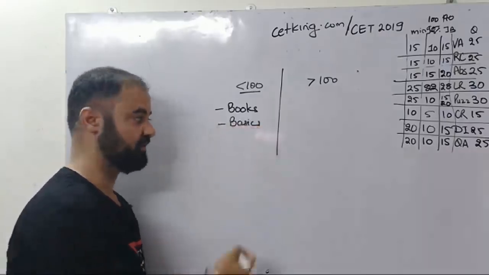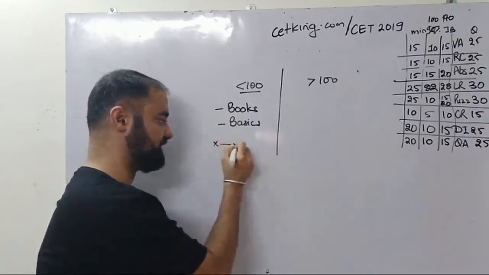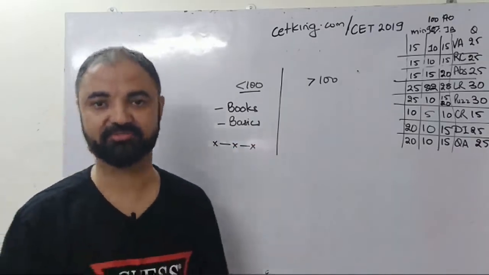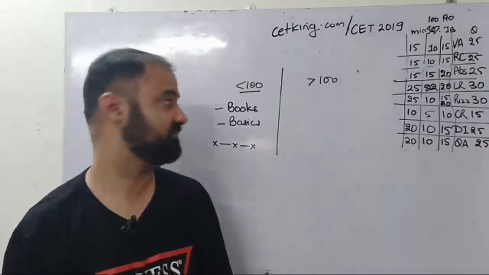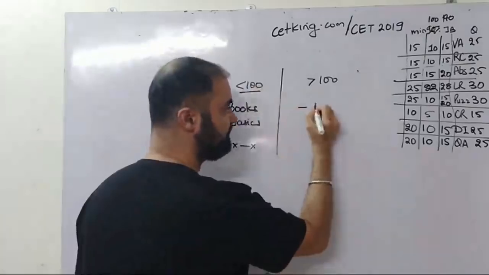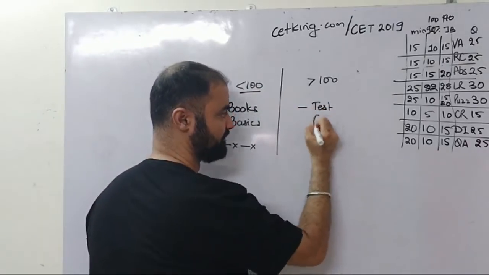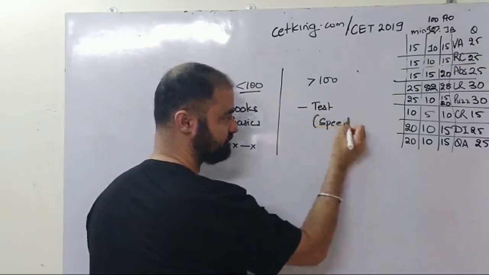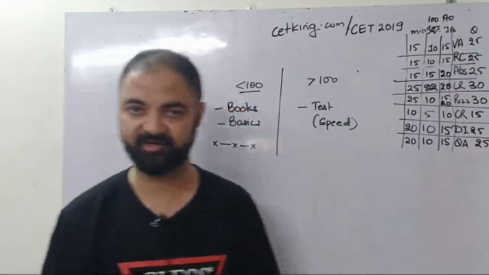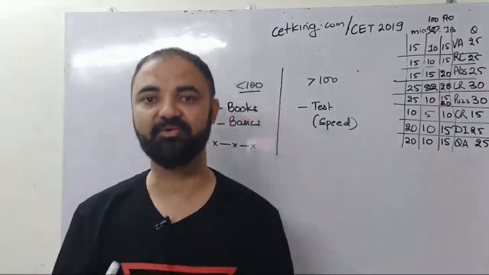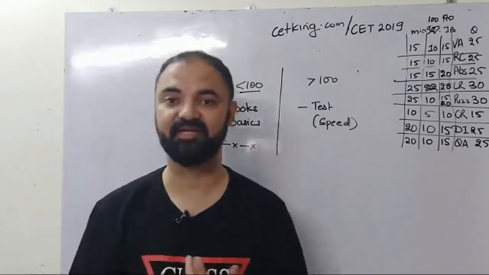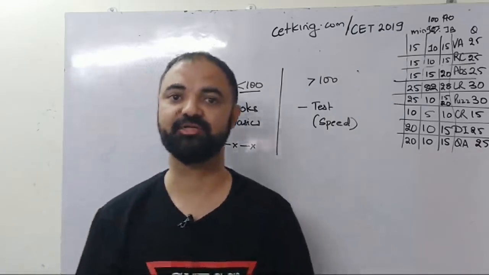So keep giving mocks, but I would recommend one mock every alternate day or one mock every 2 days. Don't give too many mocks because too many mocks will not help you that much. And those who are scoring more than 100 marks, the only thing that can help you is tests, because your problem is speed. Especially people with 120 plus, there are very few topics where you are weak. You know everything. The main problem you are going to face is speed. So improve your speed as much as you can. Try to maximize your speed so that you can get more marks.